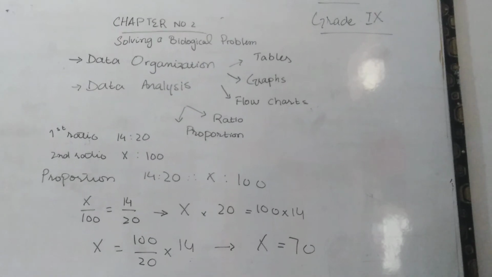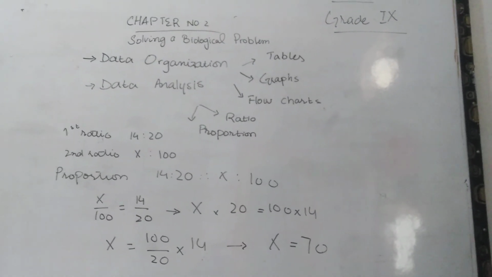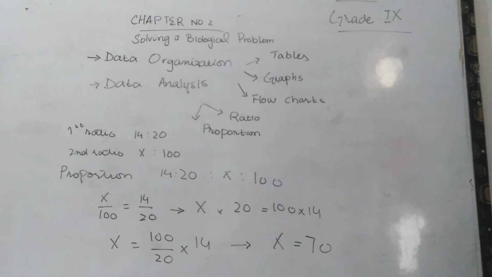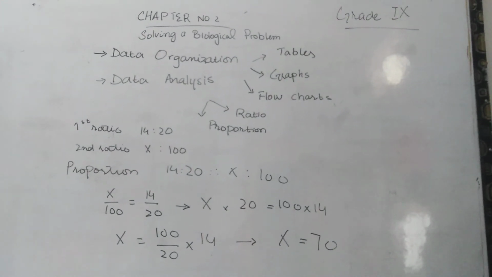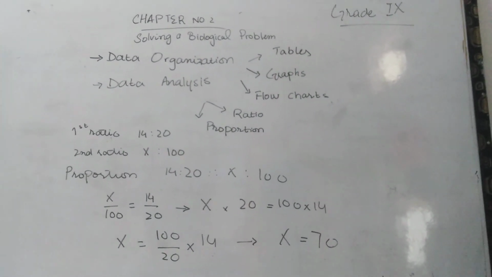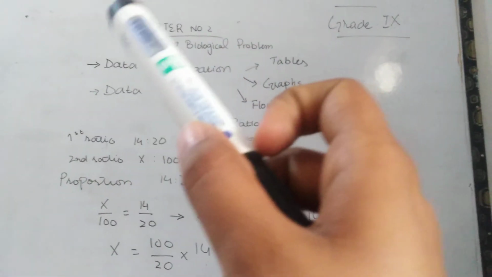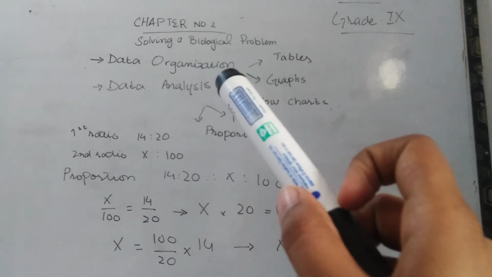Firstly, you have to understand what data is. Data is the information, such as names, dates, or values, that is made from observation and experimentation. Now we will study how we will organize data.